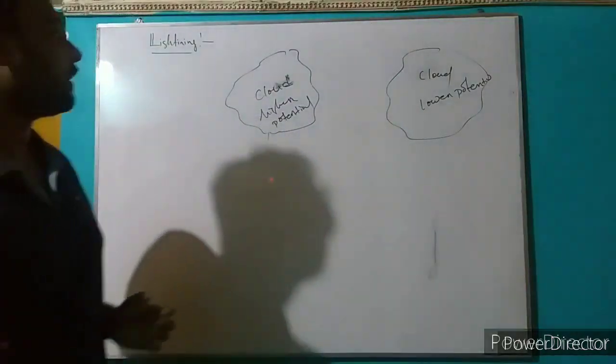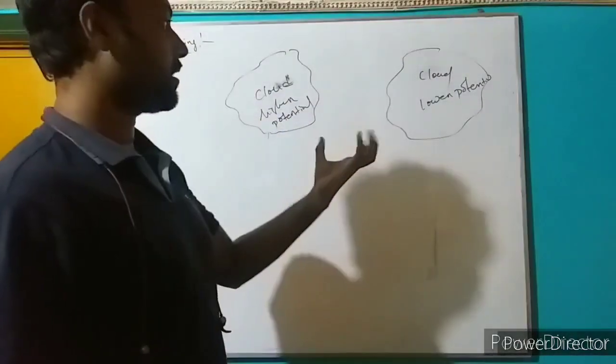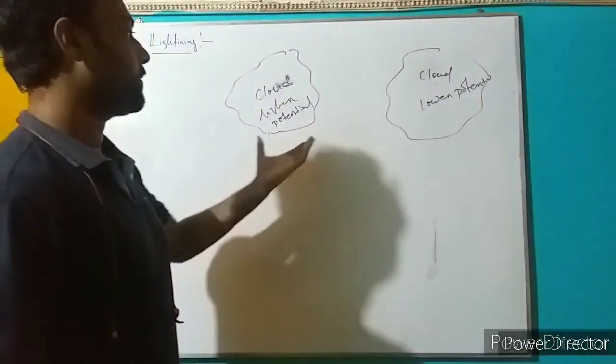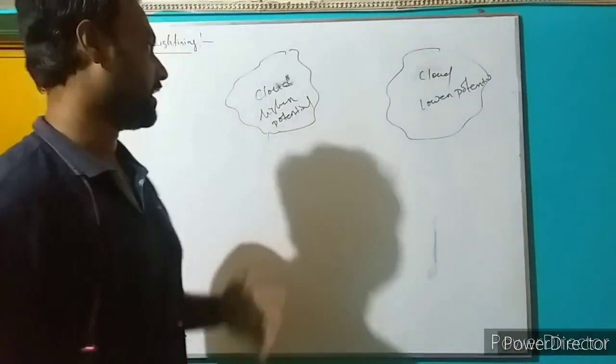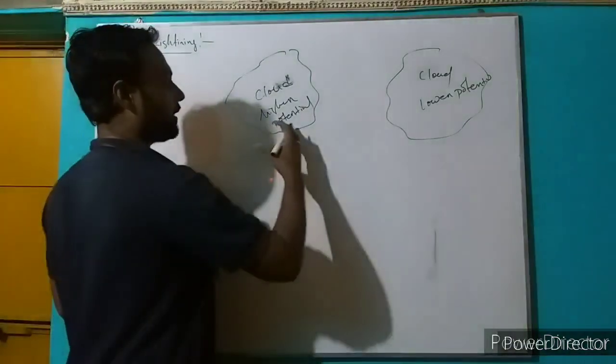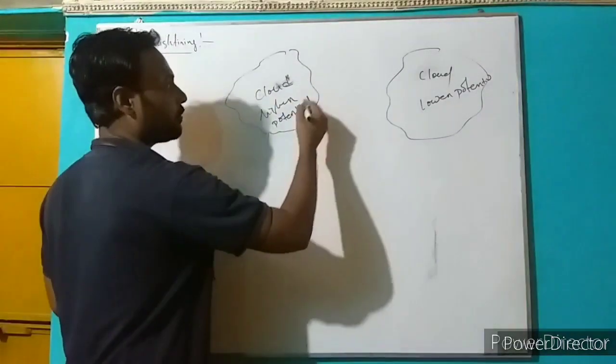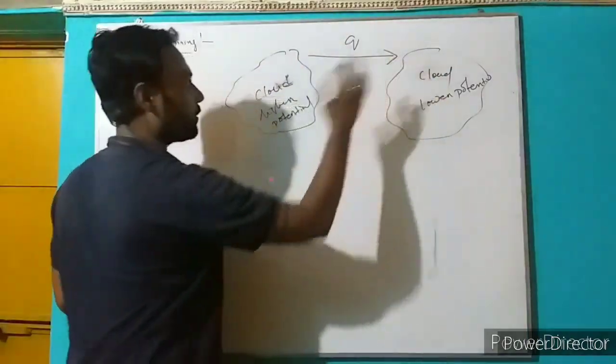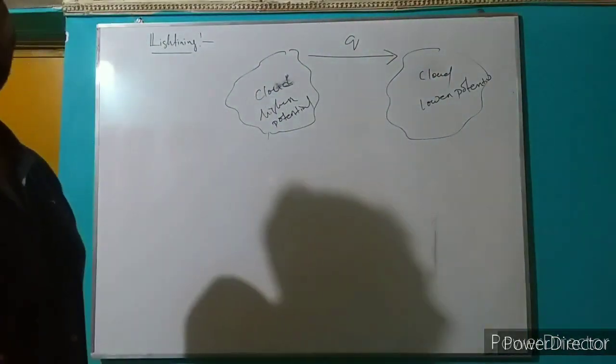So when two clouds strike, there is a potential difference between them, and the charges move from higher potential to lower potential.